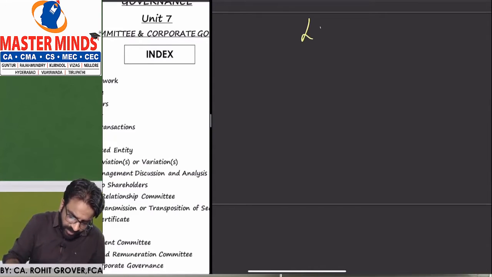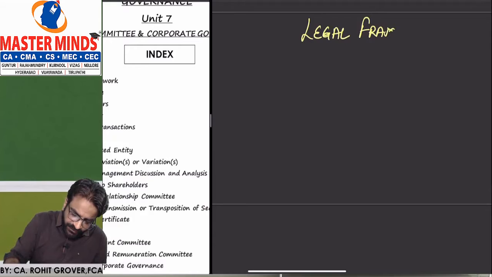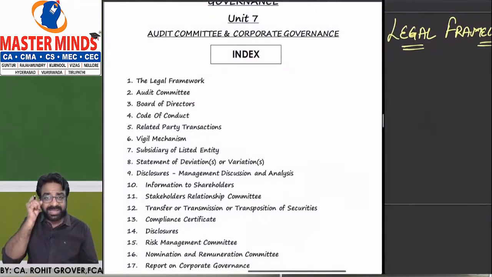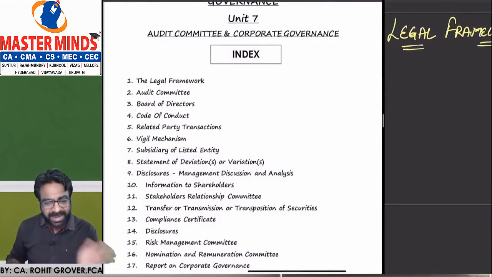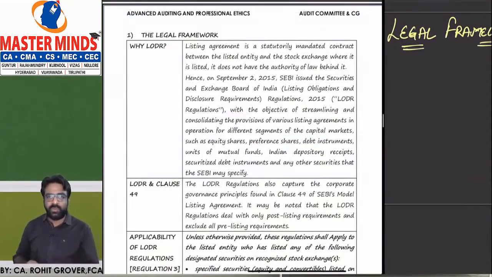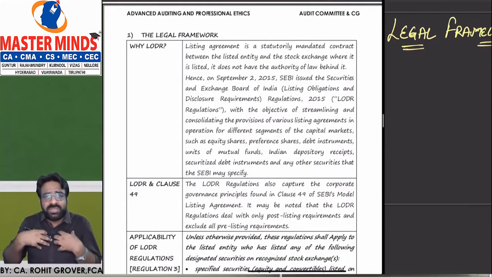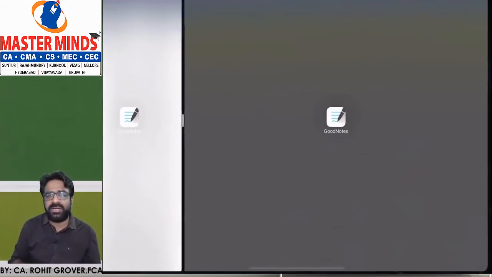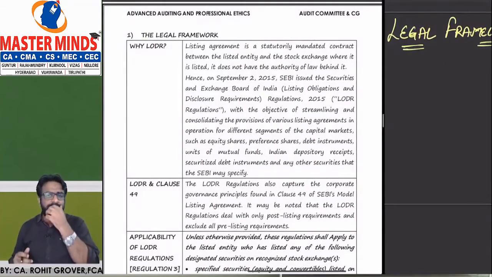What is the first topic we are going to understand? The first topic is the legal framework. Remember one thing, the material is already distributed to you all, and make sure you read this chapter line by line with the material. So let us understand what we mean by legal framework. We'll take out some major points which are important from the examination point of view, and we'll write them on the right side. Clear, everyone?